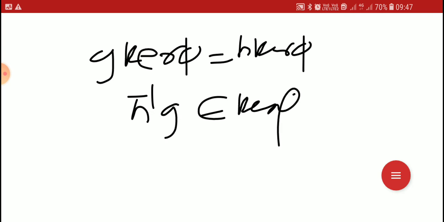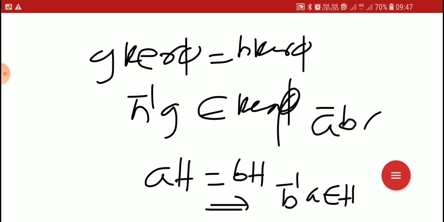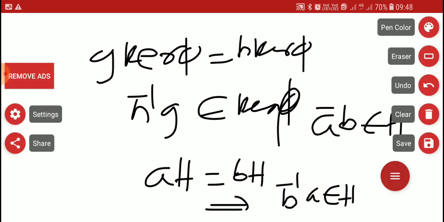That is the property of cosets: if AH equal to BH, then B inverse A is an element of H.